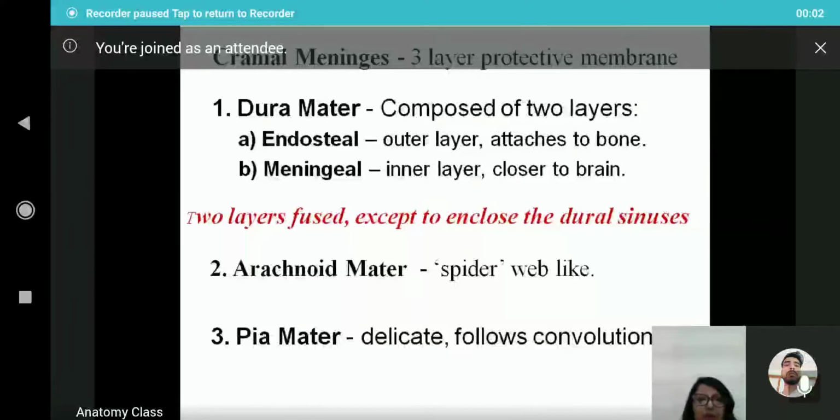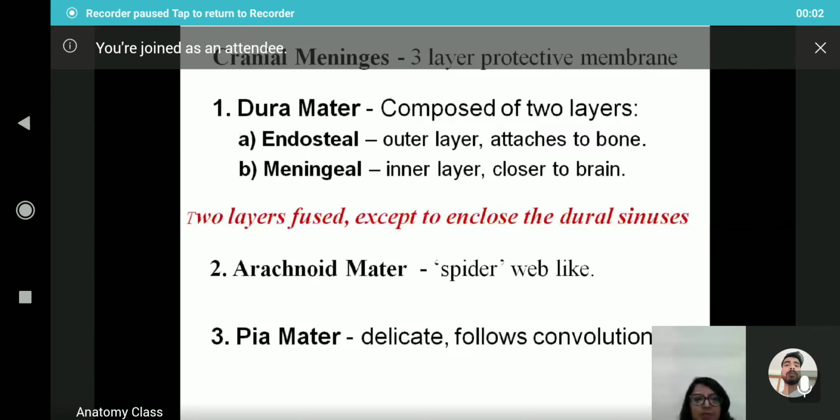In the case of the spinal cord, it is only a single layer. The dura mater in the cranial cavity consists of two layers: the endosteal layer and the meningeal layer. The endosteal means within the bone, okay? It is the outer layer and it is attached to the bones of the skull. And the meningeal layer is the inner layer and it is closer to the brain.